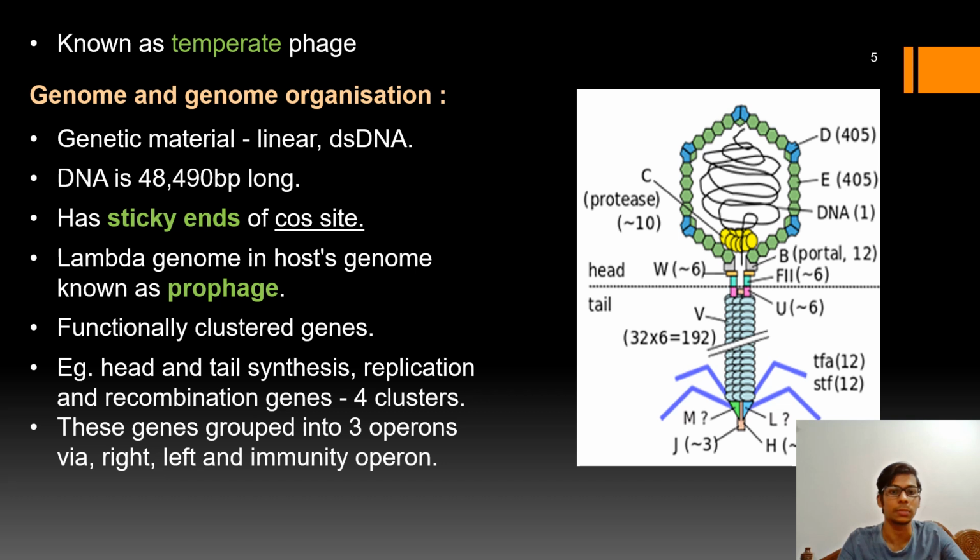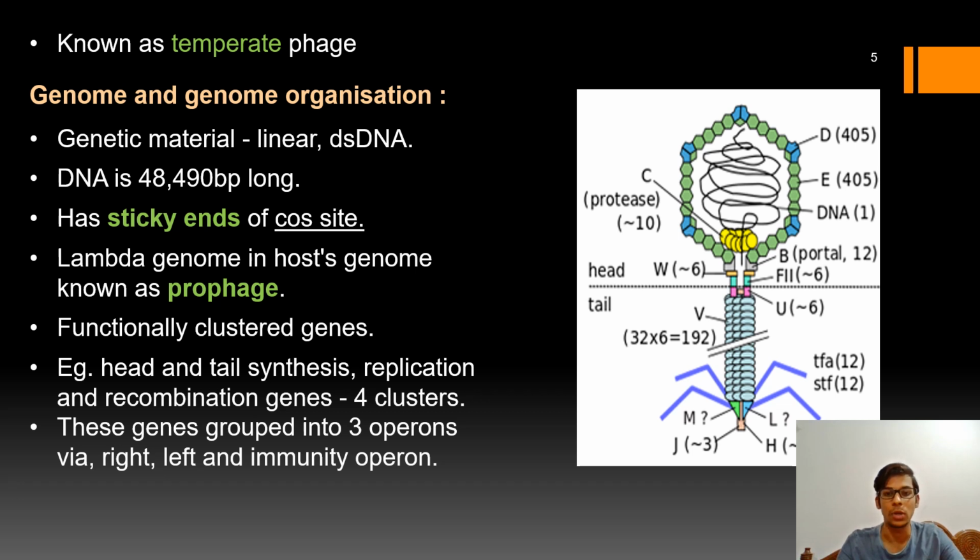The genes present in the DNA of the phage are clustered according to their functions. For example, the genes responsible for the head are clustered in one place, the genes responsible for tail synthesis are clustered in another place, and the genes responsible for replication and recombination are clustered in some other place. In turn, these genes are grouped into three operons, namely the left operon, right operon, and immunity operon.